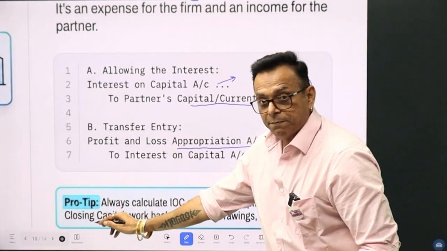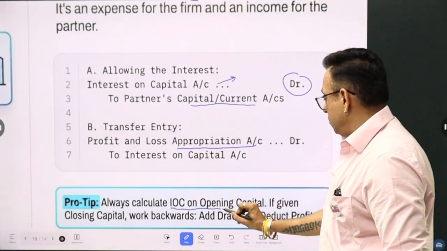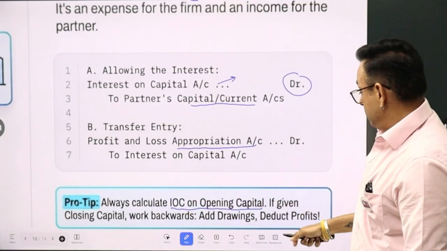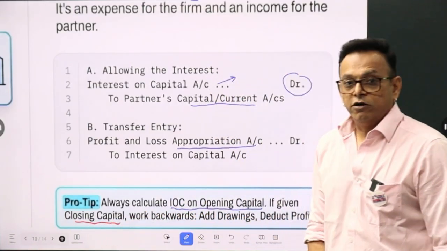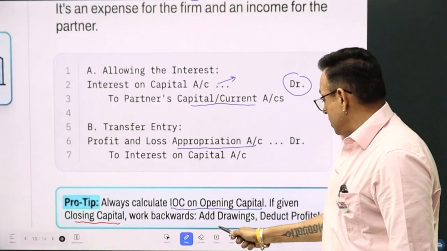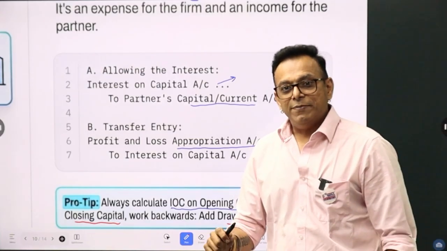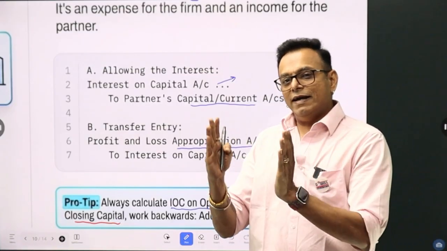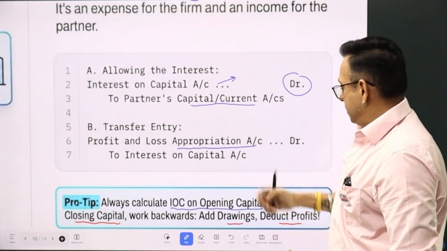See, pro tip, once again, always calculate interest on capital on opening capital. Very important. If given closing capital, then what? Work backwards: add drawings, deduct profits, find out the opening capital, and then calculate interest on capital. We'll see this all in detail separately when we do sums related to this concept.